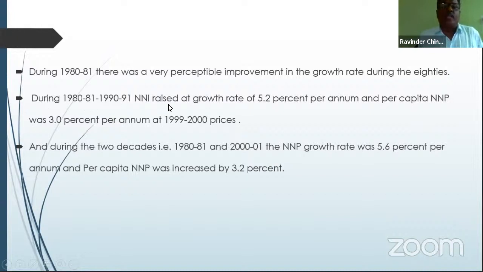During 81 to 91, NNI, net national income, rose at a growth of 5.2% per annum. The per capita income increased by only 3% per annum at 1991 and 2000 prices. This was already mentioned in our tables and bar diagrams also. And during the two decades, 1980-81 to 2001, the NNP growth rate was 5.6% per annum and per capita income increased by 3.2%. So these are the highlights of the table and the graphic presentation.